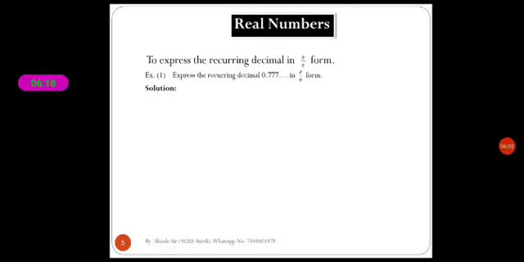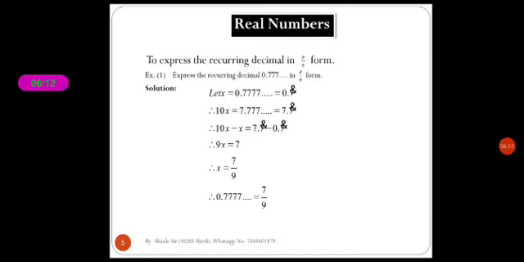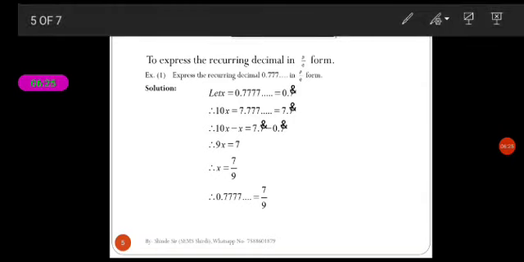Solution: first let x be equal to 0.777, where 7s are recurring. It is represented with a dot on the head of 7, so it is 0.7 recurring.